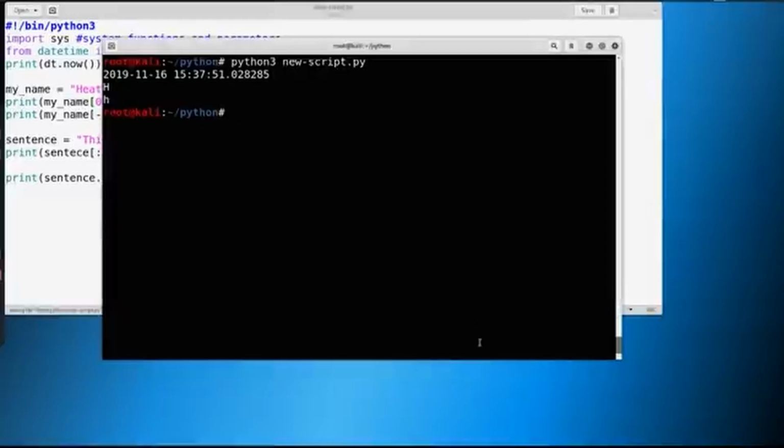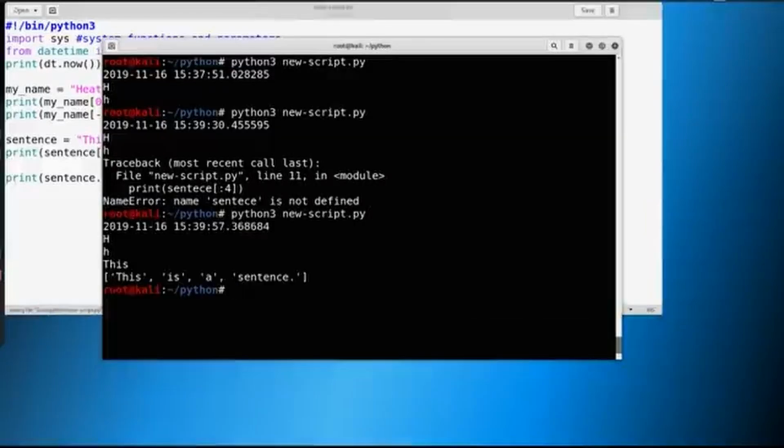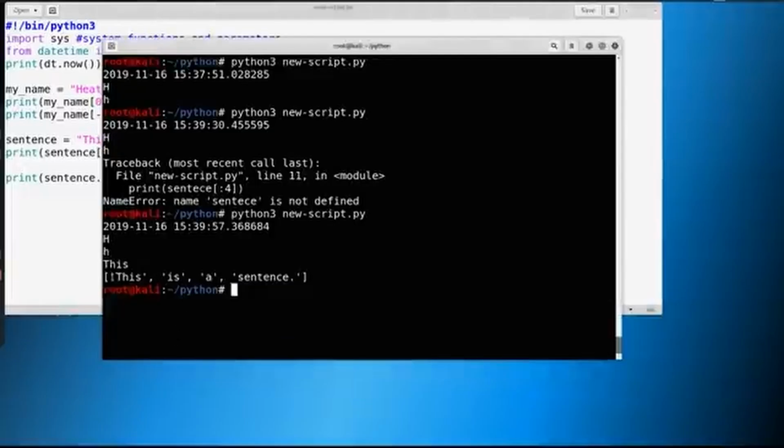Let's take a look at what that looks like. I made a mistake in my script. I didn't spell sentence correctly, which caused an error in the initial script. So let's try that again. So you see here it says "this", that's what we were expecting from this one. And here we have "this is a sentence". It now breaks these out into individual words based on a delimiter.